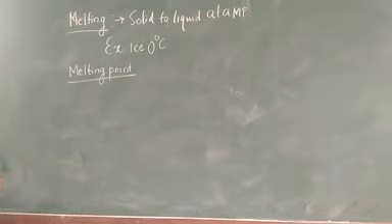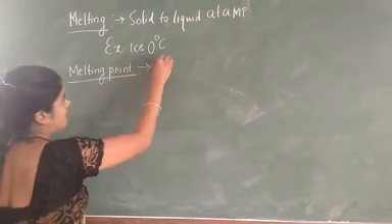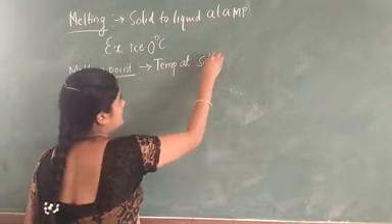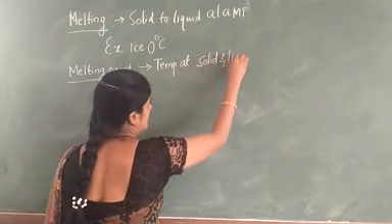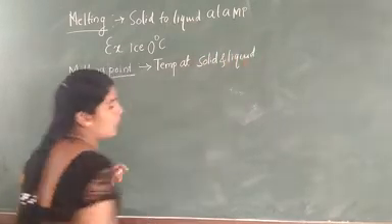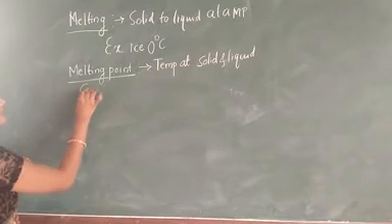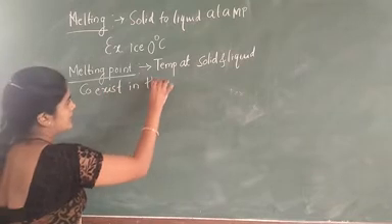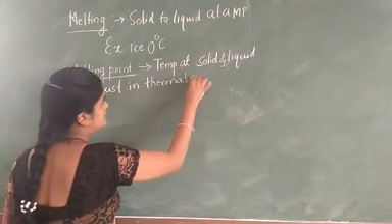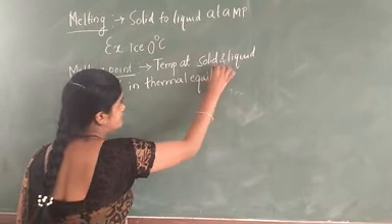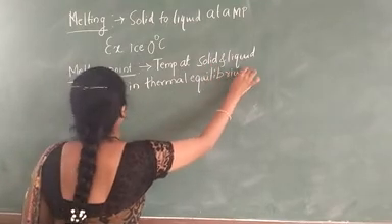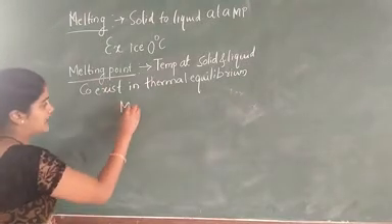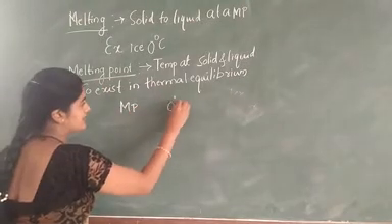Here the melting point is the conversion of the temperature at which a solid and liquid coexist in thermal equilibrium. In thermal equilibrium, this is called the melting point. The melting point of ice at normal pressure is 0 degrees Celsius.